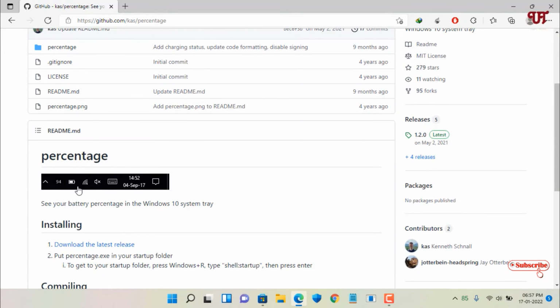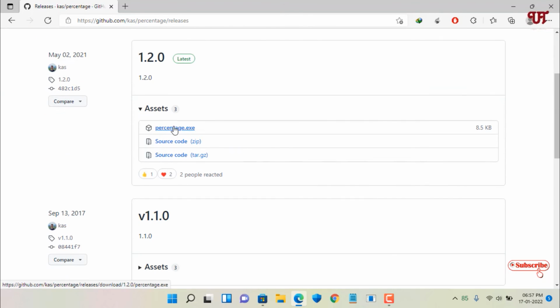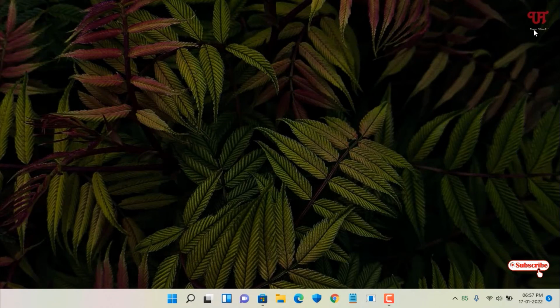You can see some previews below, and on the right side you can see Releases. Just click on it and download this percentage.exe, and you can get the same battery icon level indicator as you can see right now in my Windows 11 taskbar. So you can get the same for your Windows 7 and lower Windows operating system laptops. Definitely a very useful application to show the remaining battery percentage level in the taskbar of any Windows laptop.